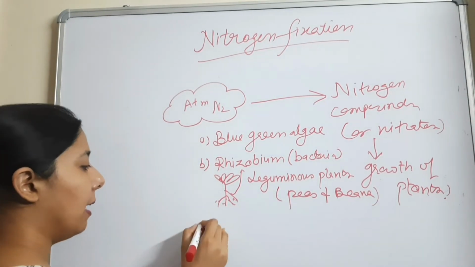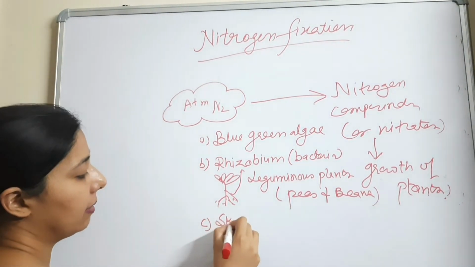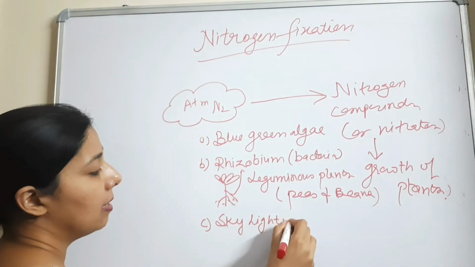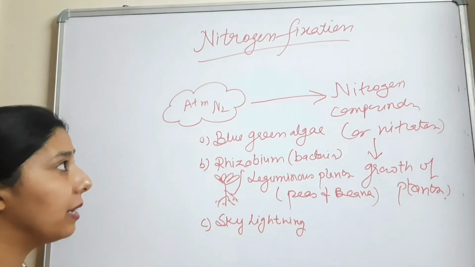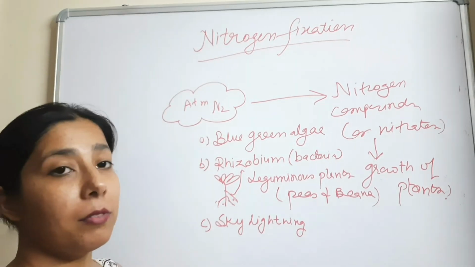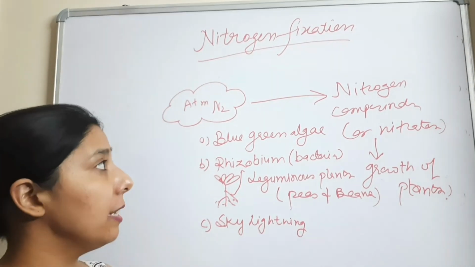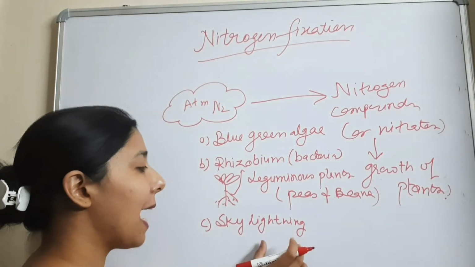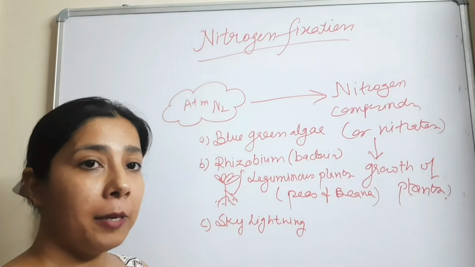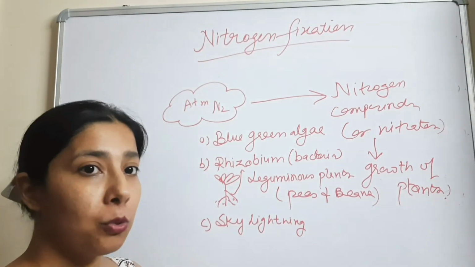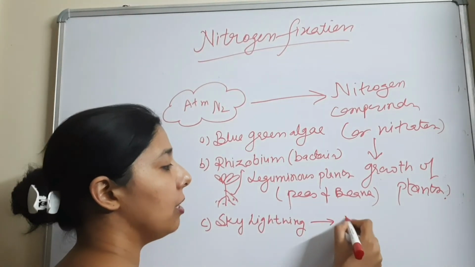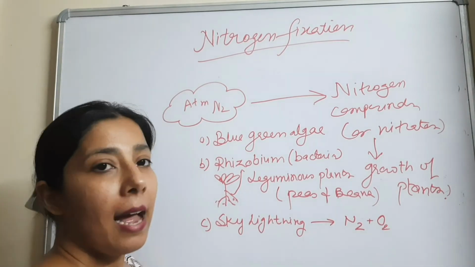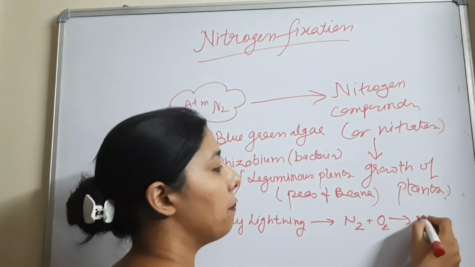And the third is sky lightning. Sky lightning also helps in nitrogen fixing, or in the conversion of atmospheric nitrogen into nitrogen compounds. What happens is, during the sky lightning, the atmosphere gets heated up so that the nitrogen gas of the atmosphere combines with the oxygen gas and they form the nitrogen compounds.